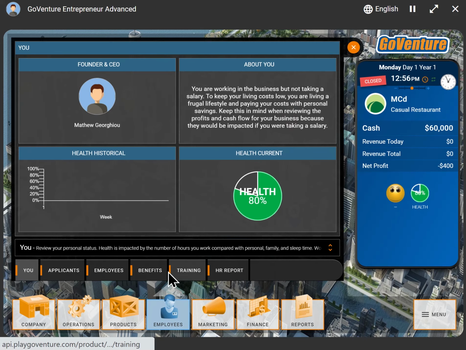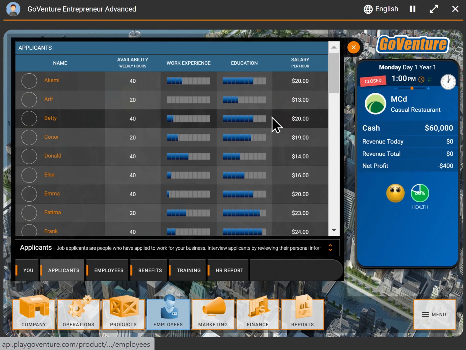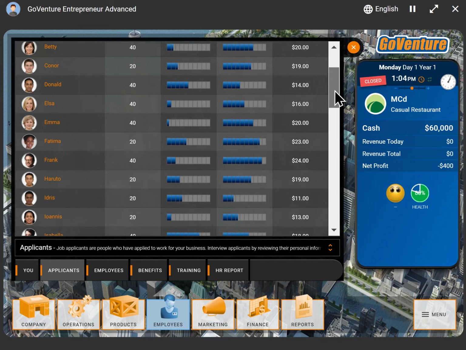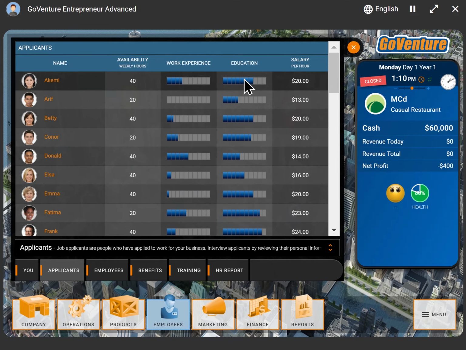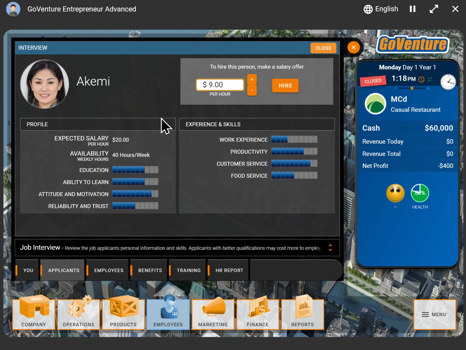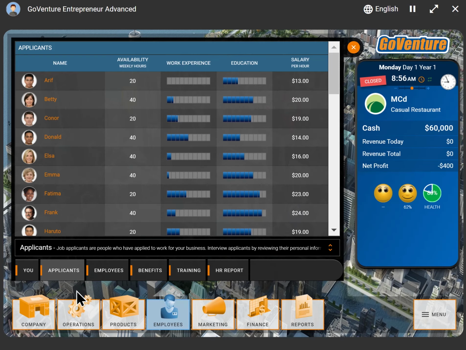Let's jump over to employees. And here we can look at job applicants. And we see we have many job applicants with different levels of work experience and education. And in fact, if I take a deeper dive in any particular one, I can interview them by looking at specific skills that they offer. And I can negotiate salary offers with the employee. So let's go ahead and make a job offer for this employee. Now notice that she has an expected salary of $20, so I'm going to match that. All right, so she's accepted my offer.